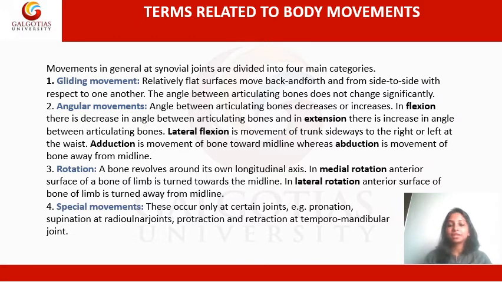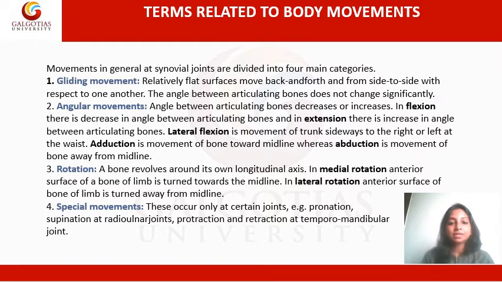An example for flexion is the elbow joint. When you bring the forearm in close contact with that of the arm, flexion happens, and the angle between the bones of the forearm and the bones of the arm reduces.